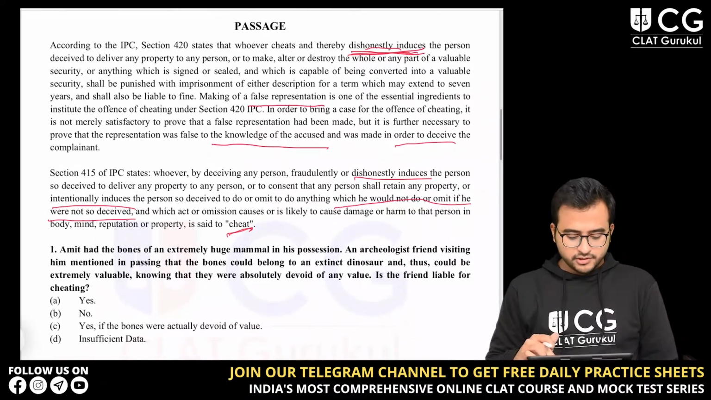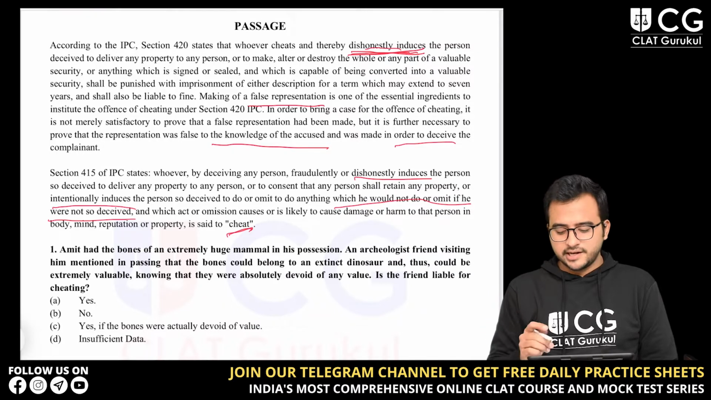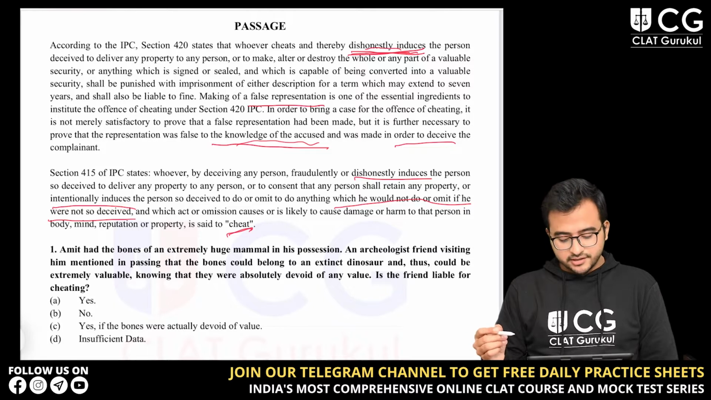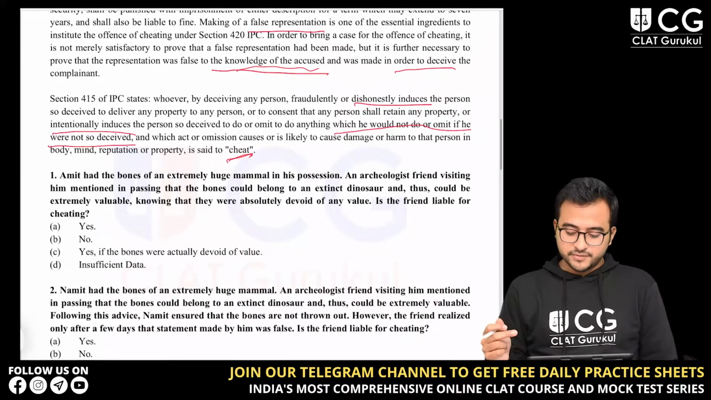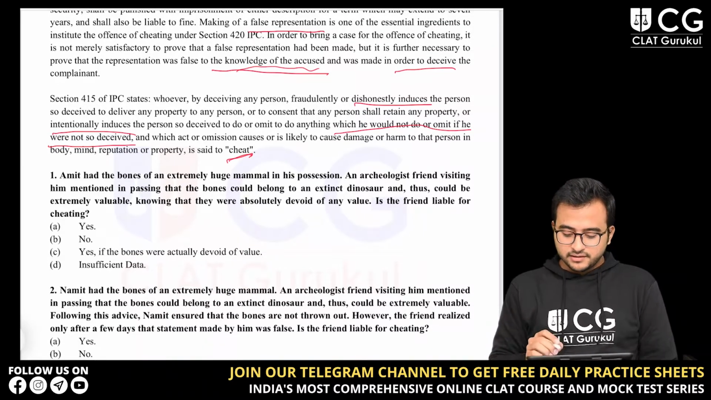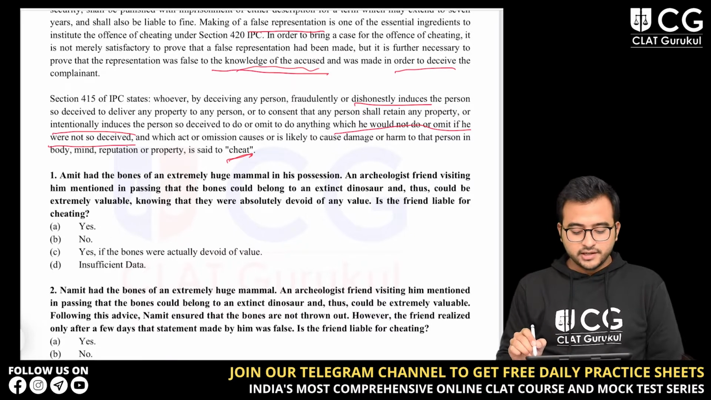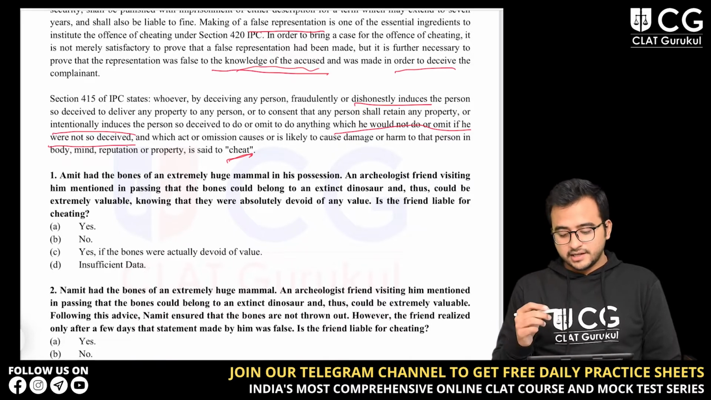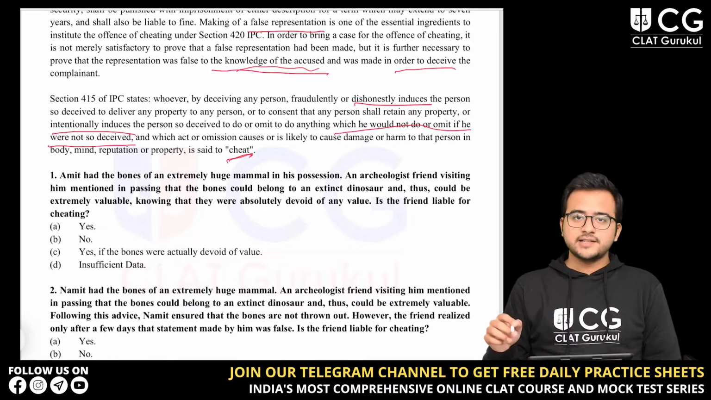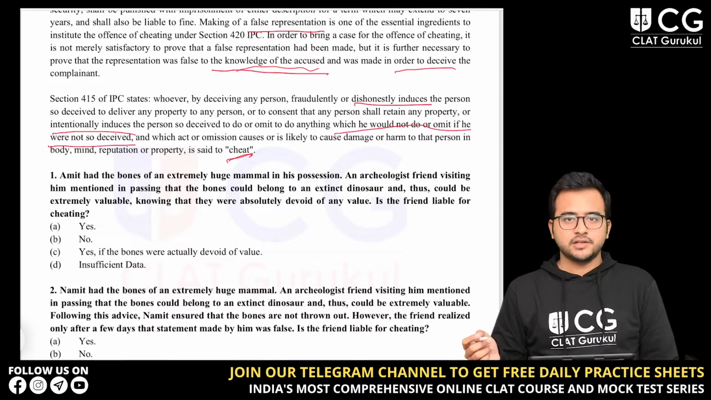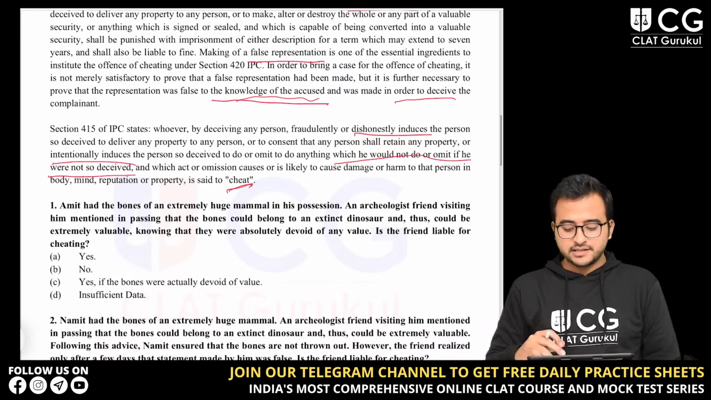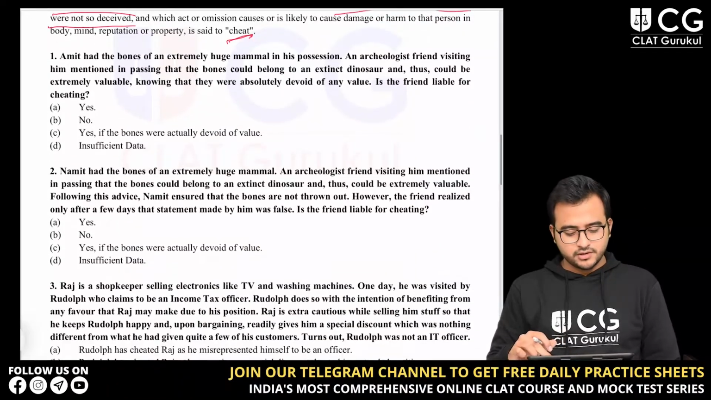So before looking at the questions, you have to pay attention to certain keywords like dishonest inducement or false representation and knowledge of the accused, in order to deceive, intention to deceive, dishonest inducement again, and which the person would not do or omit if he were not so deceived. यानी अगर आप कोई ऐसा काम कर रहे हैं जो कि आप अदरवाइज नहीं करेंगे, इंड्यूसमेंट हुआ इसलिए आपने वो काम किया, तब होगा चीटिंग. So these are the keywords which you must pay attention to.